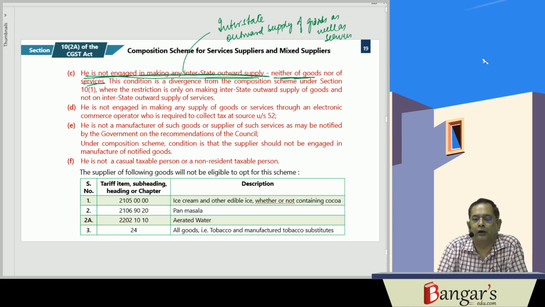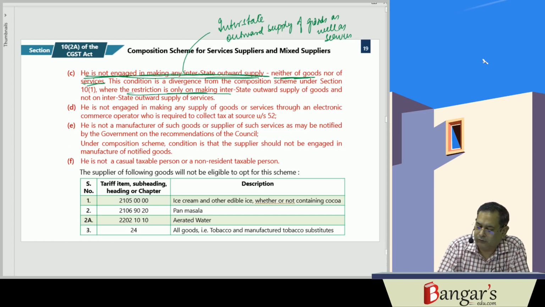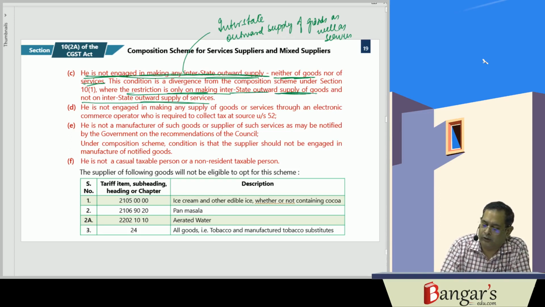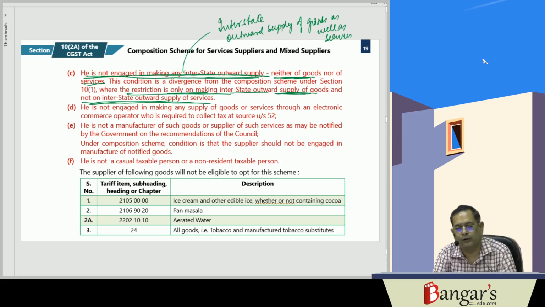Whereas when we were seeing section 10(1), the restriction was only in respect of interstate outward supply of goods and not interstate supply of services. So under 10(1), the person can make interstate supply of services, but under section 10(2)(a), he cannot make any interstate supplies, either of goods or of services.